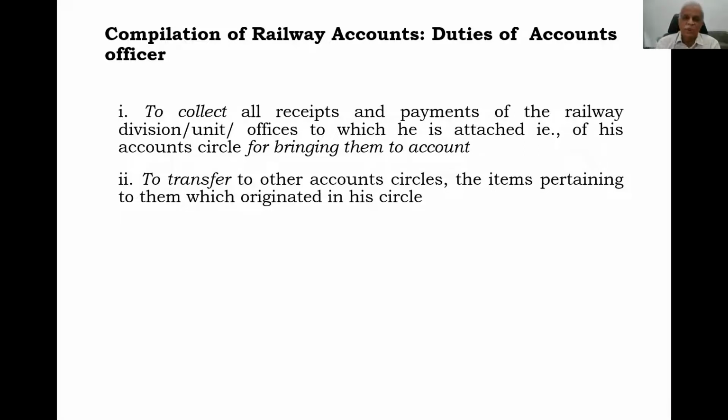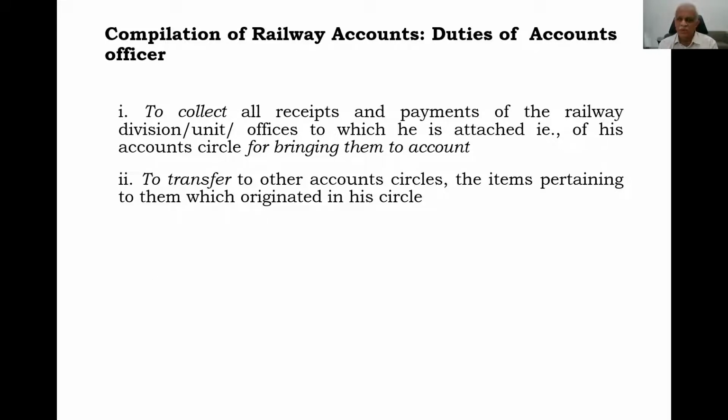So in such case, to transfer to other account circles the items pertaining to them which originated in his circle. So हमारा accounts unit में जो भी receipts का कुछ receipts आया और जो भी payments हमें किया, मगर वो ये receipt और ये payment ये accounting unit का नहीं होता, दूसरे accounting unit का होता. Though in that case we have to transfer those items. So that is also one of the foremost duties of the accounts officer in charge of the accounts.